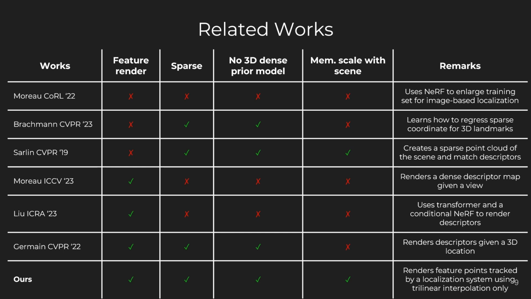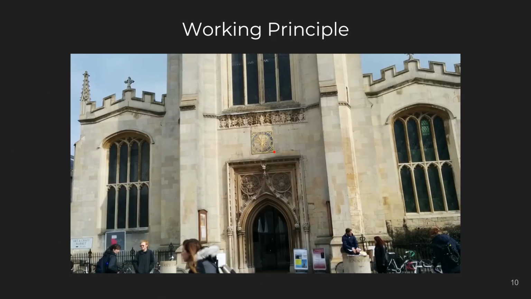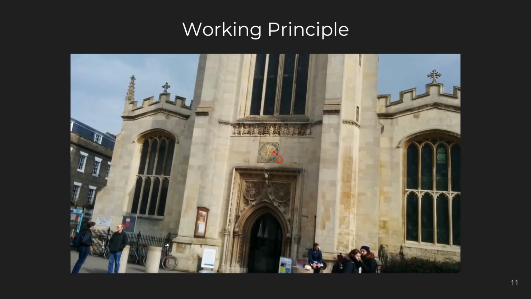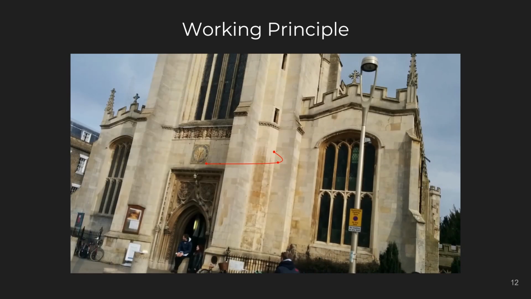Now, let's explore the working principles behind the proposed approach. Given a sequence of frames, we detect and track feature points. For simplicity, but without loss of generality, we illustrate the process for a single point, as shown in the current image. For each point, we store its position in the camera plane, the camera pose it was extracted from, and a patch of the descriptor map centered at the keypoint location.